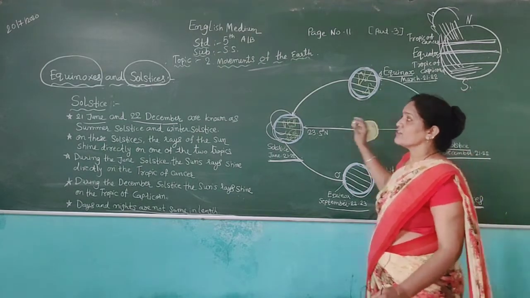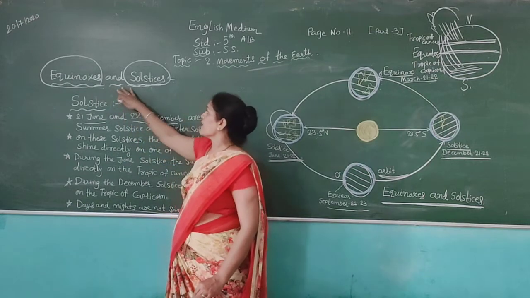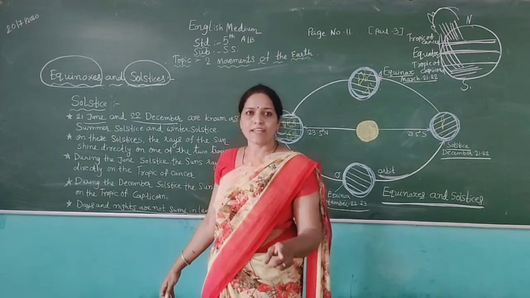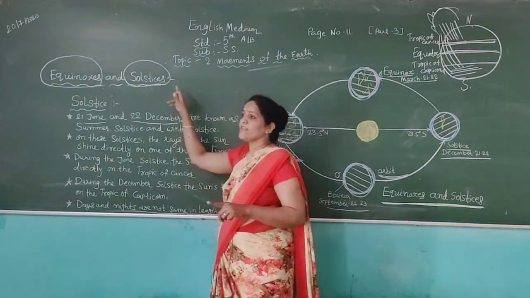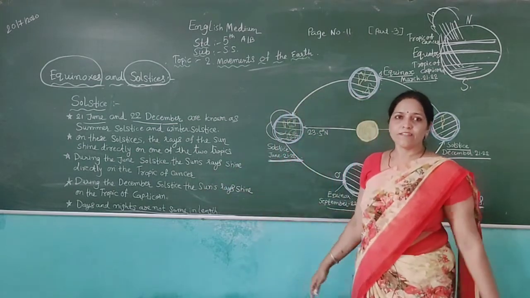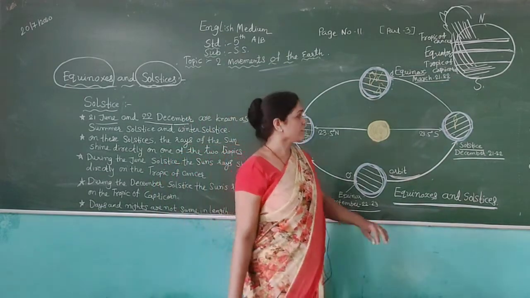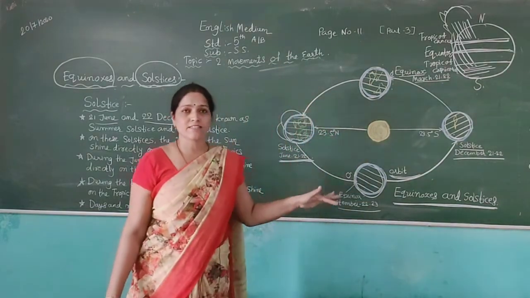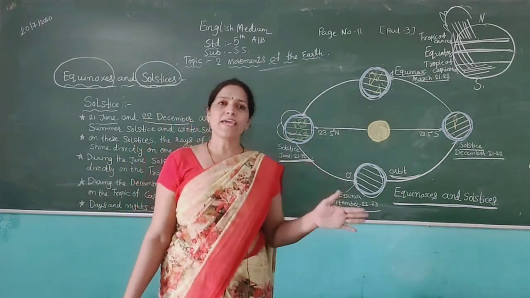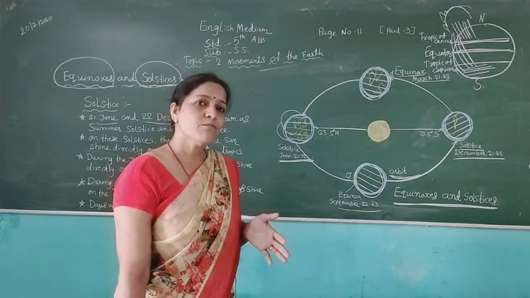Now friends, now you know the difference between equinox and solstice. In equinox, days and nights are equal, and in solstice, days and nights are not equal in length. Now friends, which topics did I teach you? First, seasons. How many seasons are there on the earth? There are 3 main seasons: summer season, winter season and monsoon season.